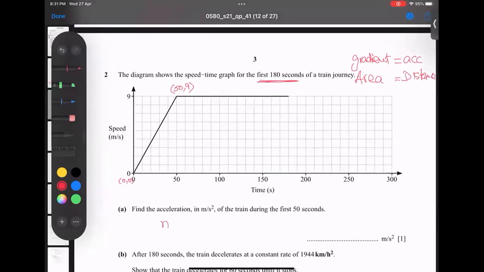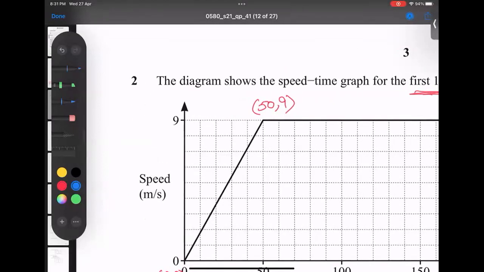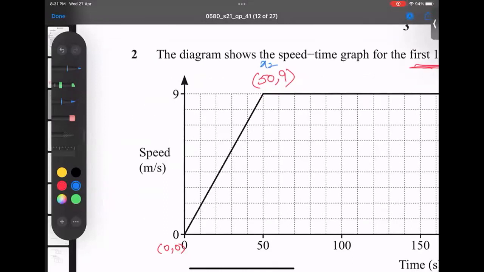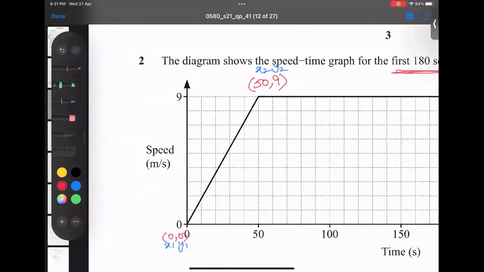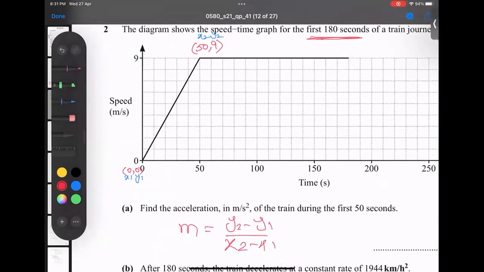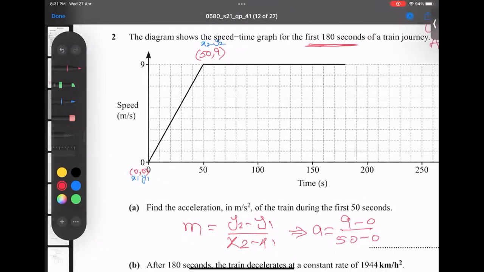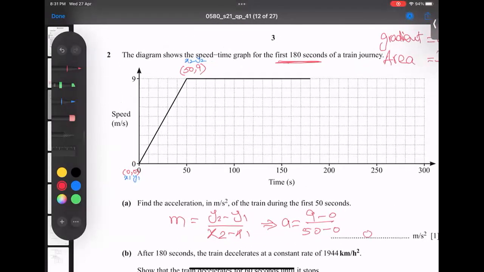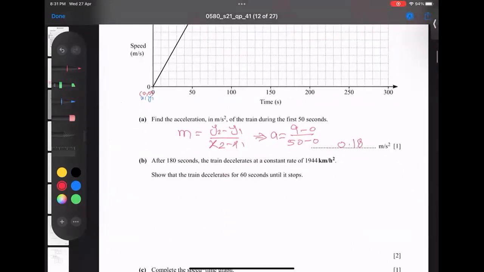And what is the gradient formula? All of you know it: y2 minus y1 over x2 minus x1. Label it here, x2, y2, and here x1, y1. In this way there is less chance of mistakes. So I calculate the acceleration: y2 is 9 minus 0 over 50 minus 0, and the answer becomes 0.18 meters per second squared.